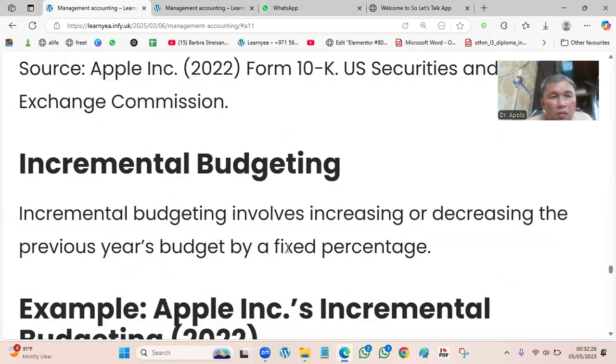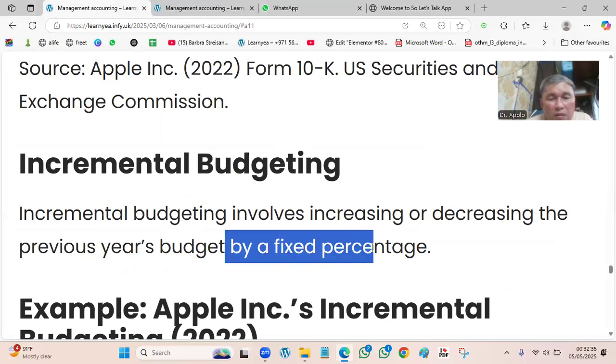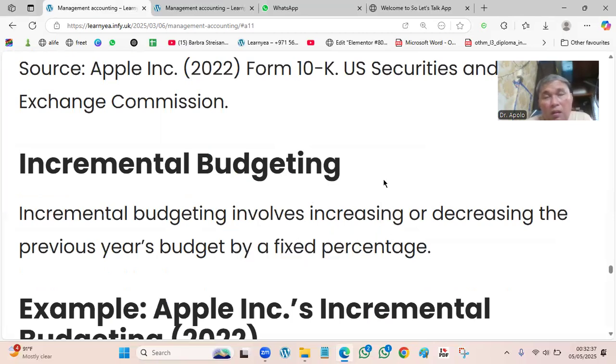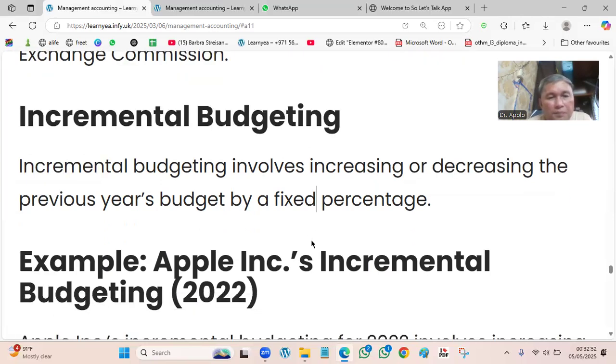Then we have the so-called incremental budget. Budgeting involves increasing or decreasing the previous year's budget by a fixed percentage. Normally, when a company extends its operation, for example Apple venturing into China, they're definitely going to increase the budget for manpower, logistics, travel, other overhead expenses and rental.